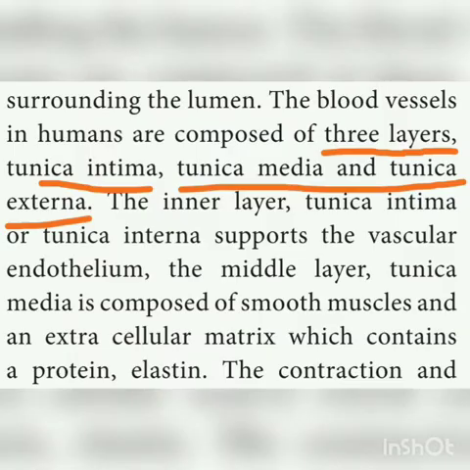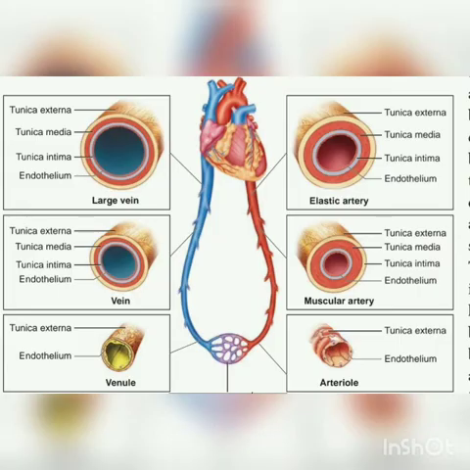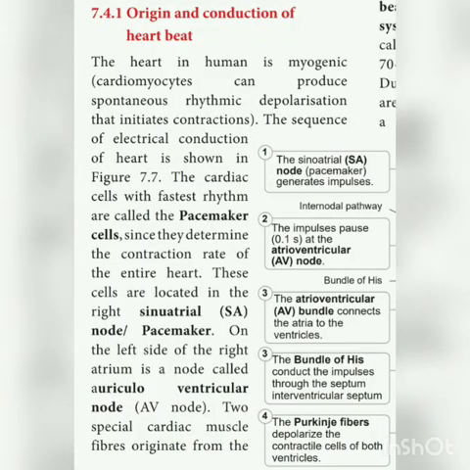And then what are the three layers of blood vessels? The blood vessels have three layers: tunica intima, tunica media, and tunica externa. And then differentiate between arteries and veins, and then origin and conduction of heartbeat. So how heartbeat starts? It includes SA node, AV node, Purkinje's fiber, and bundle of His. So this we already discussed in our previous month test.